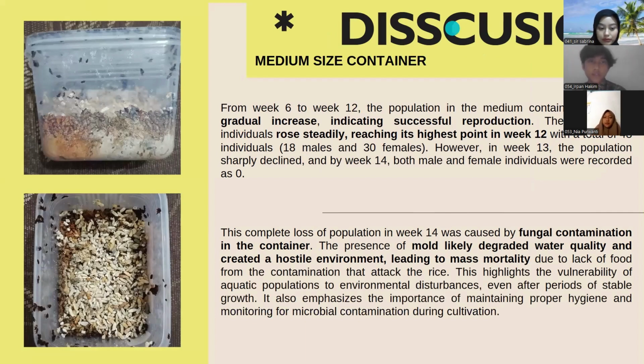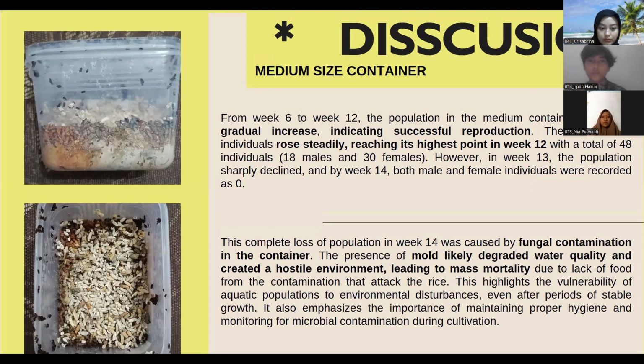And next is the discussion for the medium size container. From week 6 to week 12, the population in the medium container showed a gradual increase, indicating successful reproduction. The number of individuals rose steadily, reaching its highest point in week 12, with a total of 48 individuals, 18 males and 30 females. However, in week 13, the population sharply declined, and by week 14, both male and female individuals were recorded as 0.